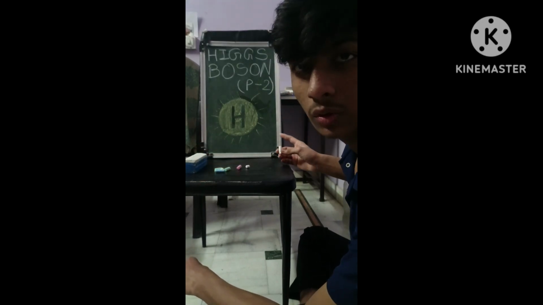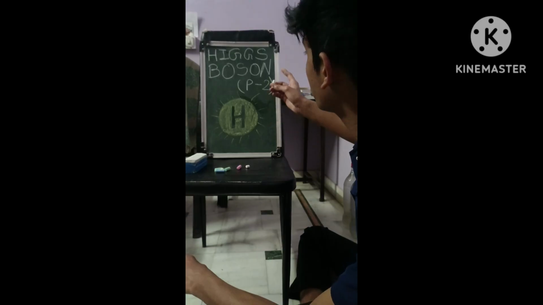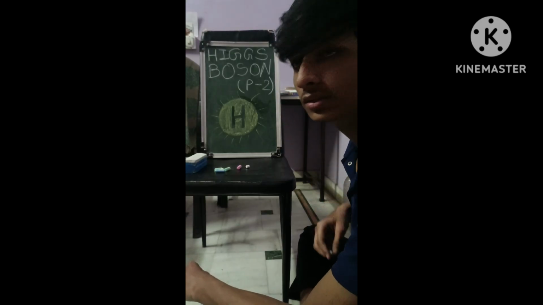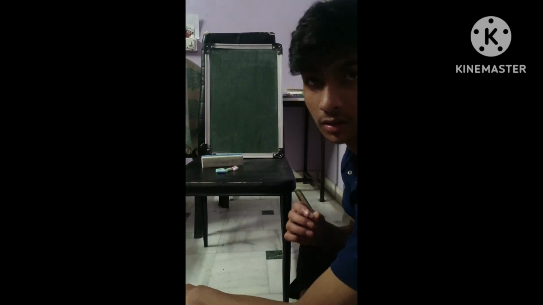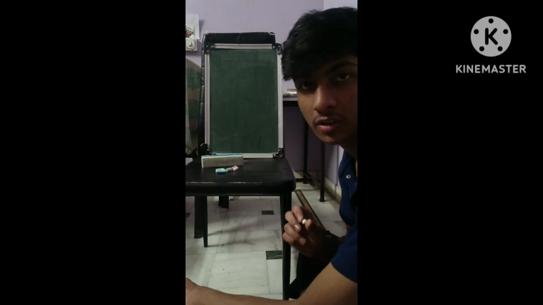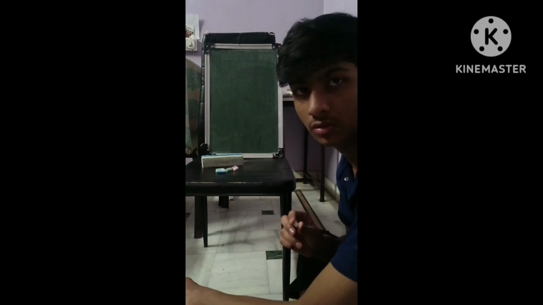Today we are going to continue the second part of the Higgs boson and the Higgs field. Vacuum expectation value, or VEV in short, is the average value a field can take in an empty space. And for the Higgs field, this lowest energy state is not zero.